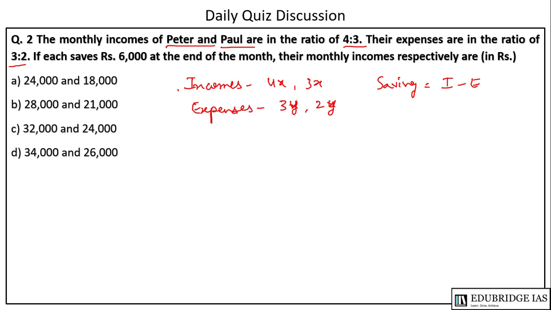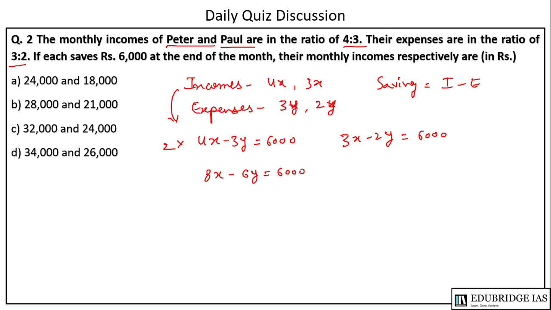For Peter, 4x minus 3y equals 6,000, and for Paul, 3x minus 2y equals 6,000. To solve this, we will multiply the first by 2. It will give 8x minus 6y equals 12,000, and we will multiply the second by 3.